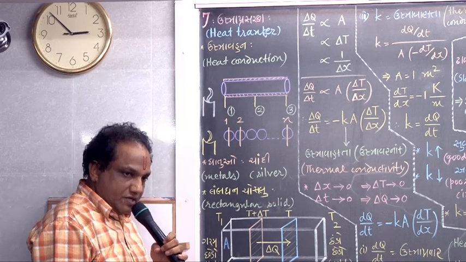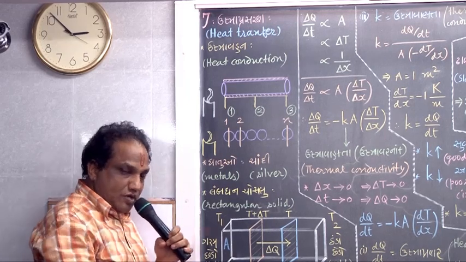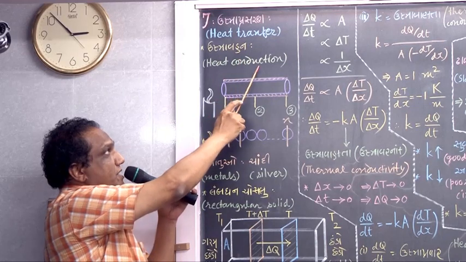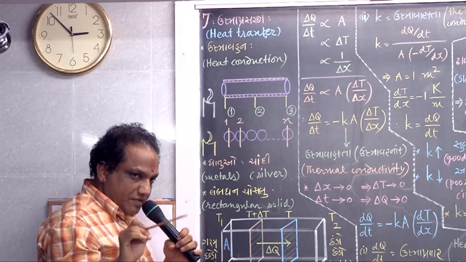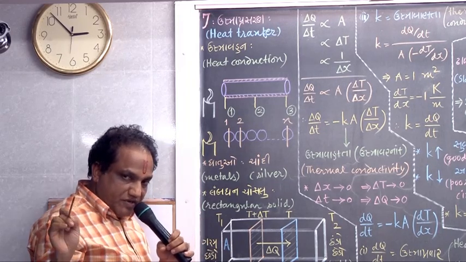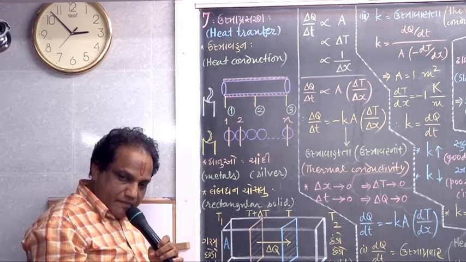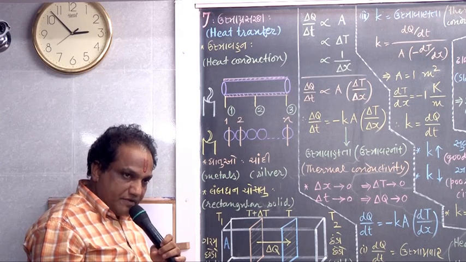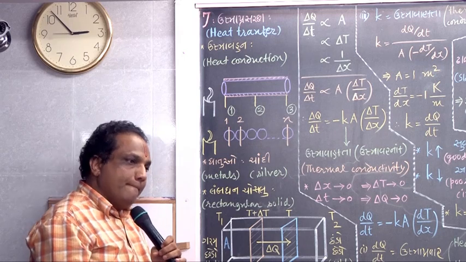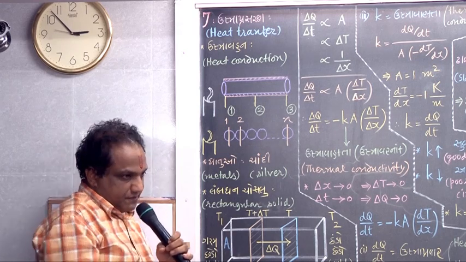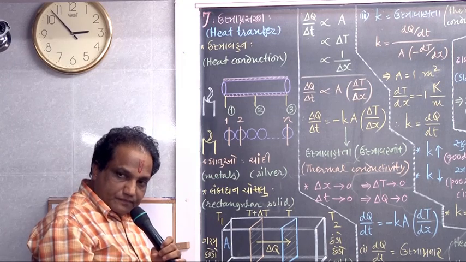Such a flow of energy between two adjacent parts of a body because of temperature difference is known as heat conduction. A flow of energy between two adjacent parts of a body because of temperature difference is called heat conduction. Speak out with me. A flow of energy between two adjacent parts of a body because of temperature difference is called heat conduction. Simple.